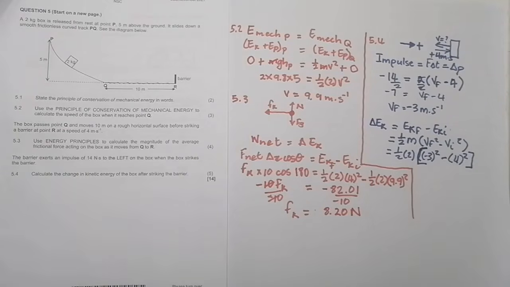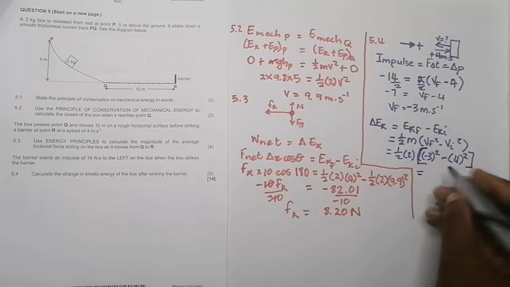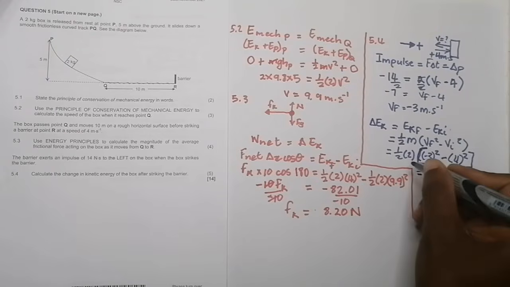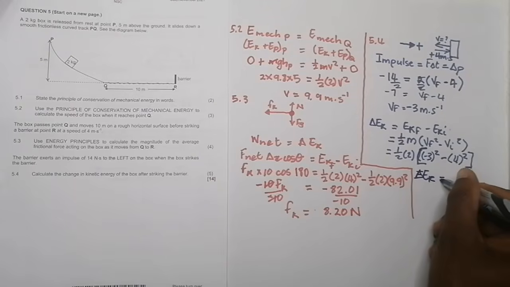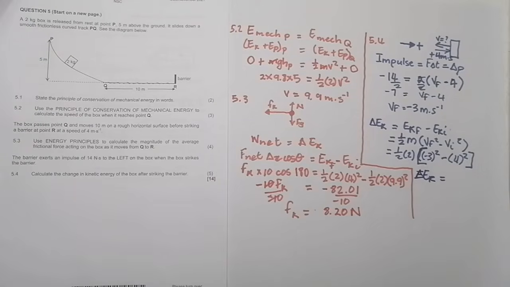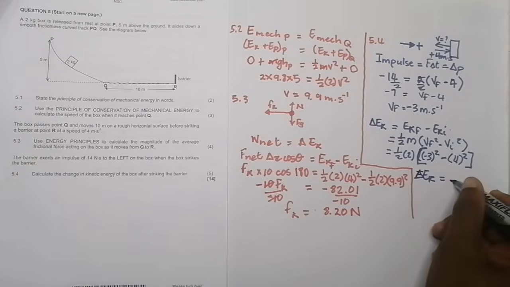Essentially that would be 9 minus 16, and that negative energy there. So your change in EK would actually be negative 7 joules. So I get negative 7 joules.